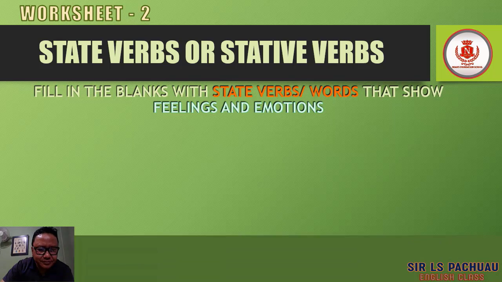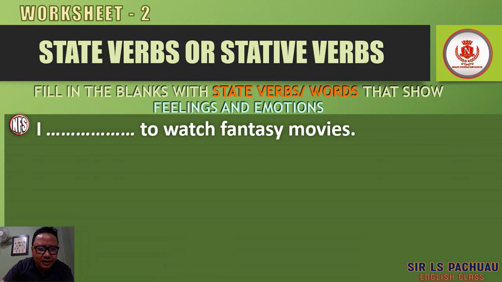Number 1, I dash to watch fantasy movies. But remember again here, feelings and emotions. In the state verbs also, we have to use the word show feelings and emotions. I dash to watch fantasy movie. You can watch the videos that we had done, the lessons that we had done. Alright, so you will find it there, or you can answer it straight away if you understand or if you know what to fill here.